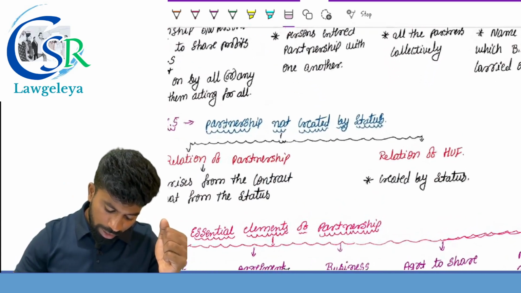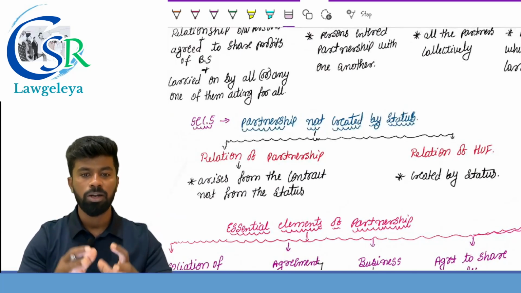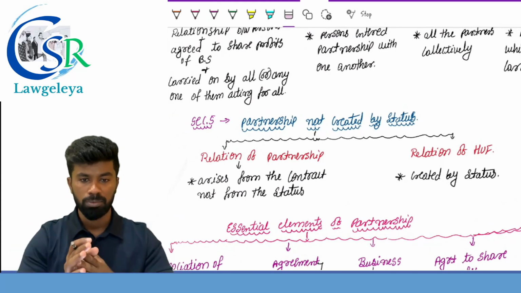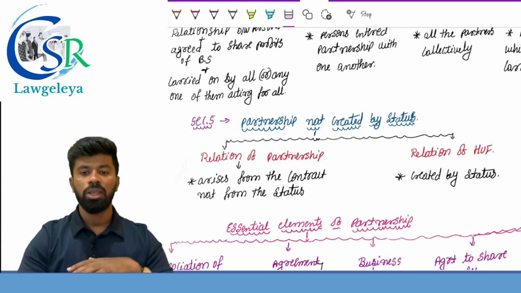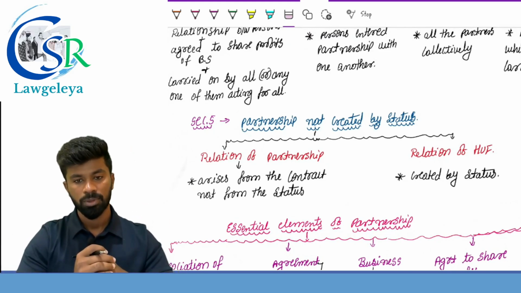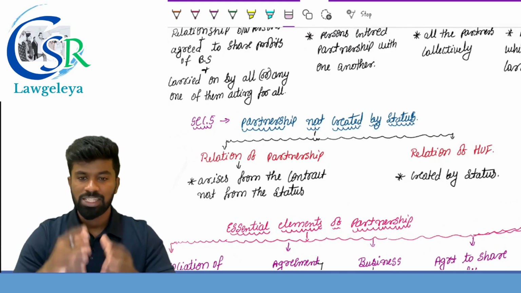Next, section number 5. Section number 5 provides the provision with respect to the creation of partnership. The relationship of partnership arises only out of a contract or an agreement. Without an agreement, there cannot be a partnership, but that agreement can be either expressed or implied. Unlike HUF, where the relationship is created by status, that is by birth.